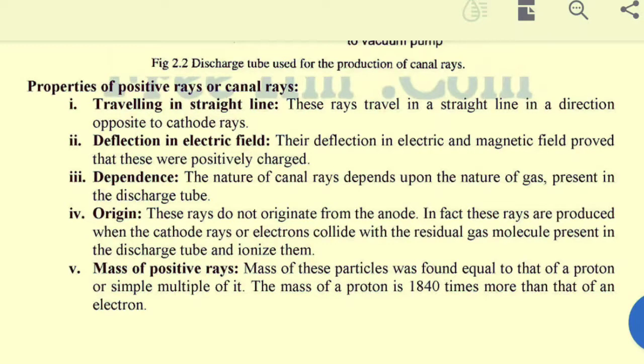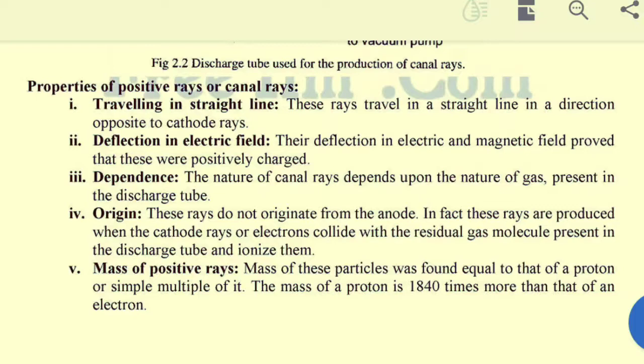And there is one thing you should clearly know: protons are present inside the nucleus, and the nucleus doesn't break by ordinary chemical or physical means. That's why, when electrons are removed by passing electricity, what is left behind is a positive ion, because the positive charge is due to the presence of protons.